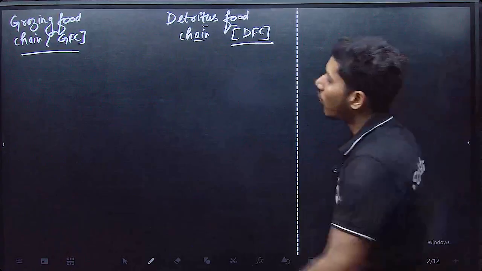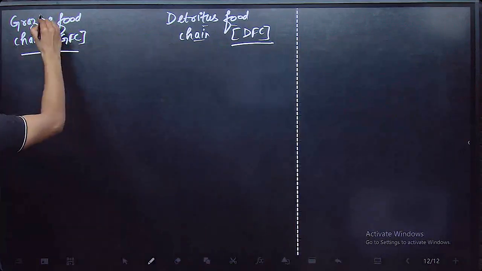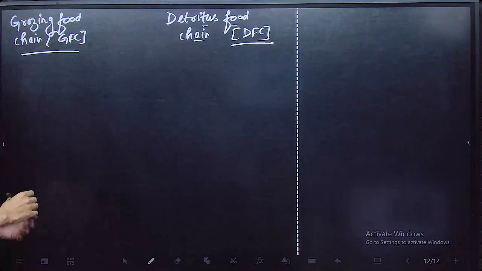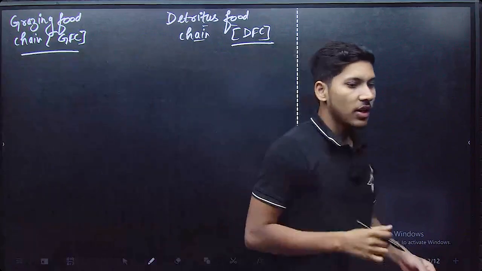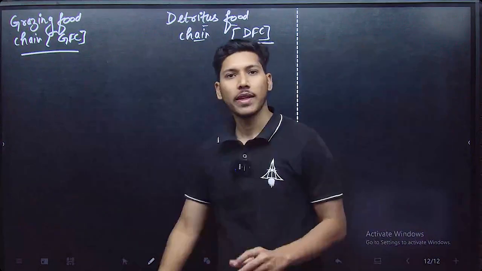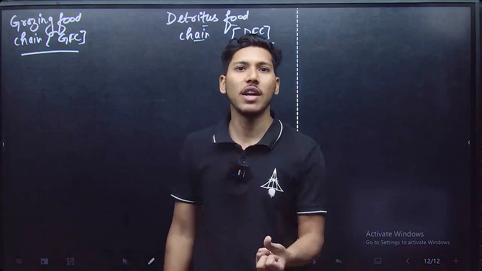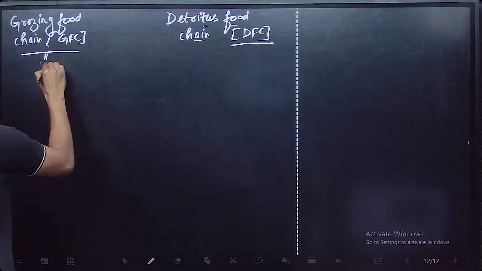Now, what are the basic differences between them? There is one very basic difference, which is the starting point. In the grazing food chain, the first trophic level is comprised of producers or plants.